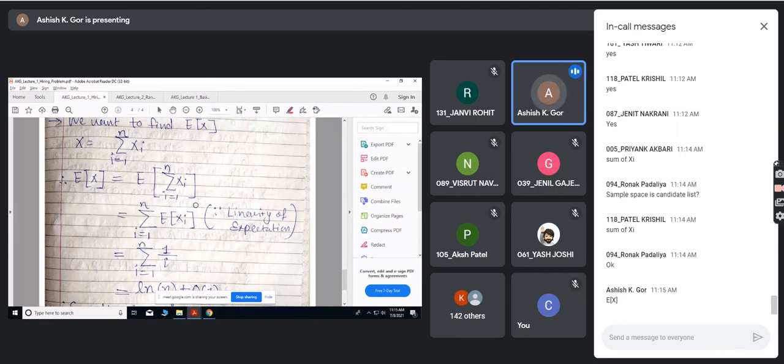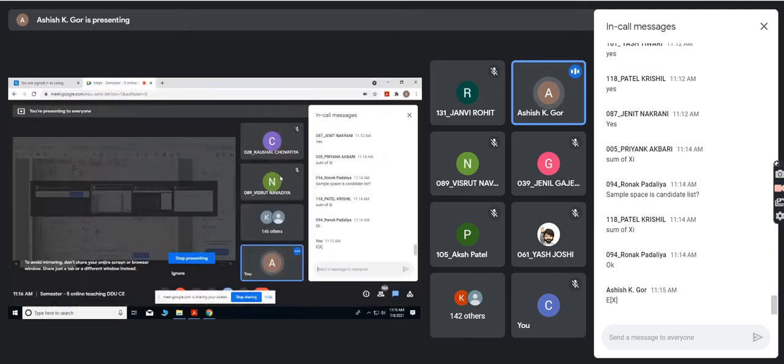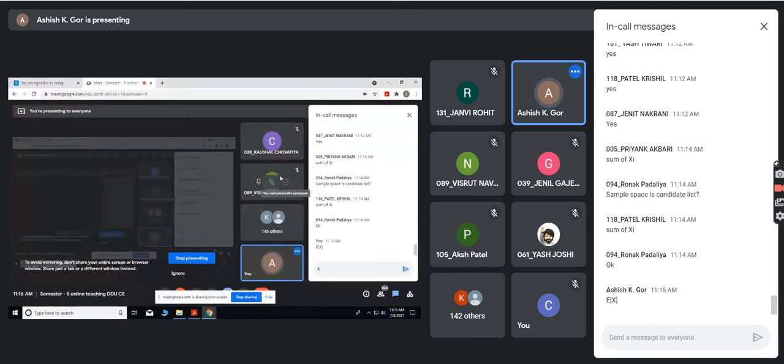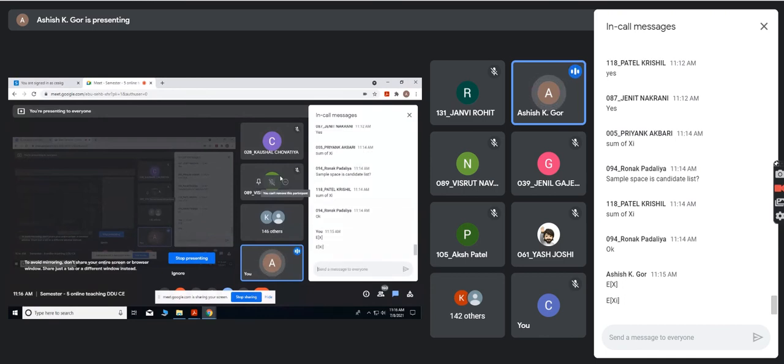And last time that thing was simple. E of xi was 1/2 last time, in case of the expected number of heads. Now listen, E of xi, expectation of an indicator random variable. So see carefully how I am going to write. What is the expectation of xi?